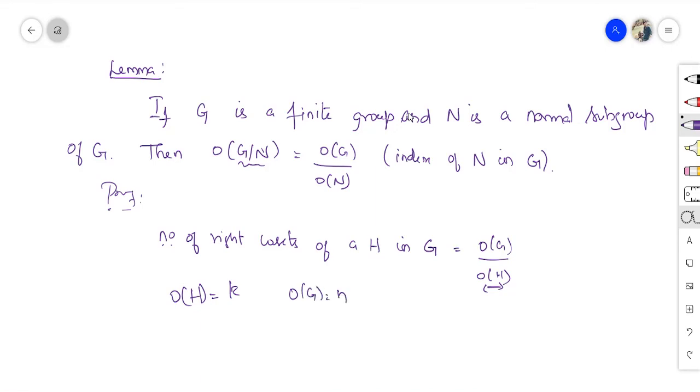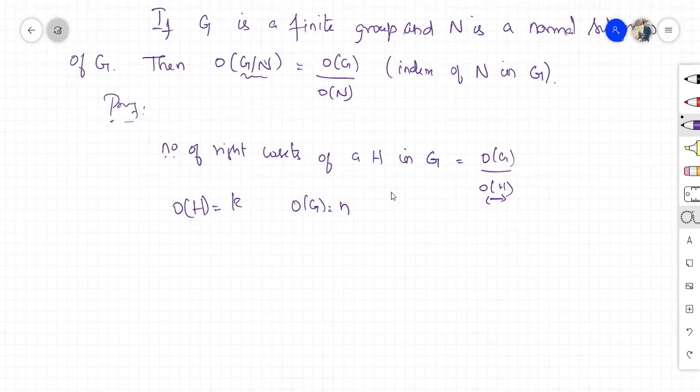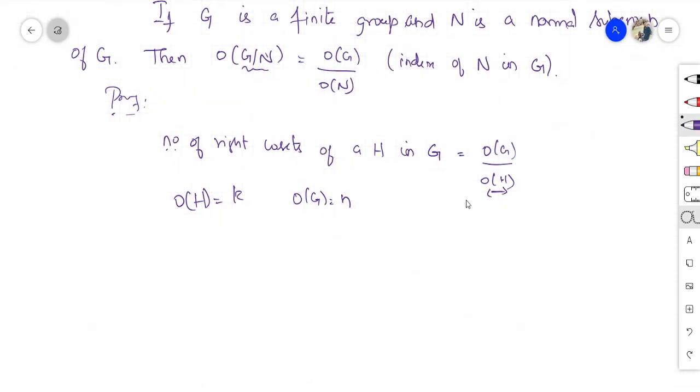Now the number of right cosets of H in G is, say, m. That is, order of G divided by order of H is m. Let us assume that. Now how would m come? I am going to prove that this is n by k.